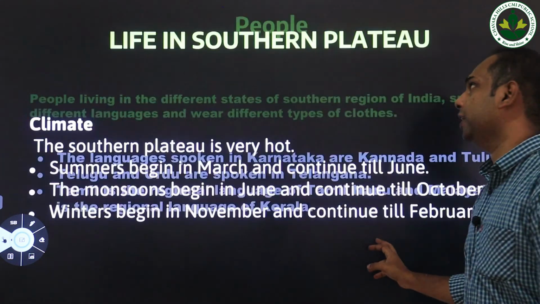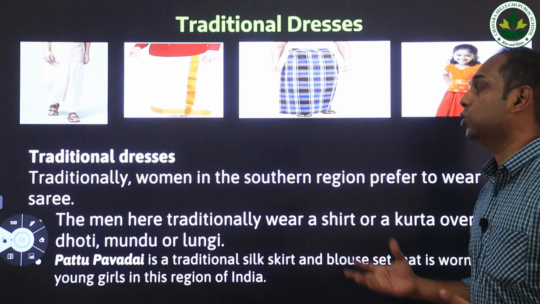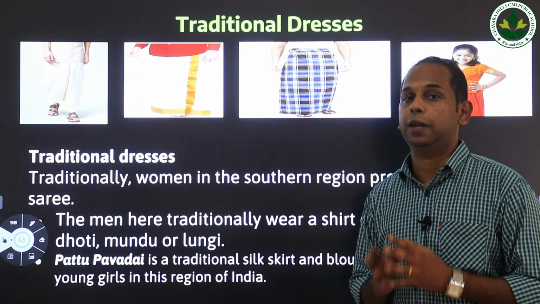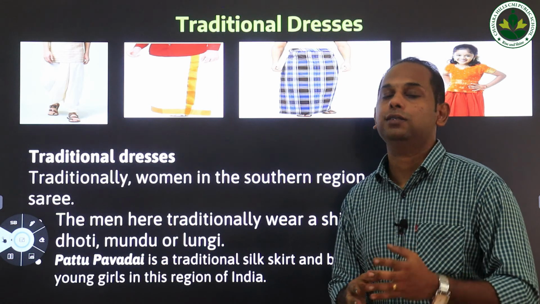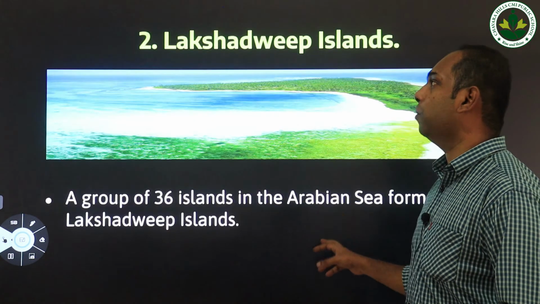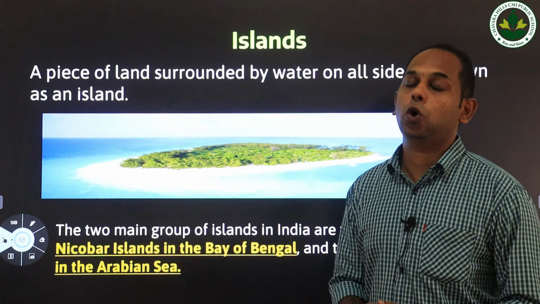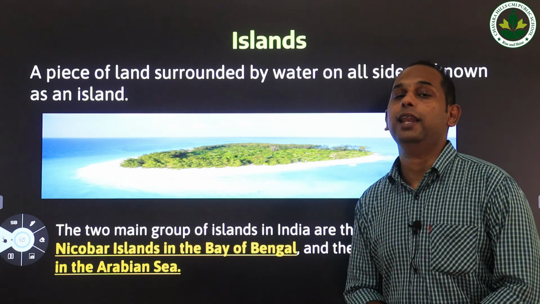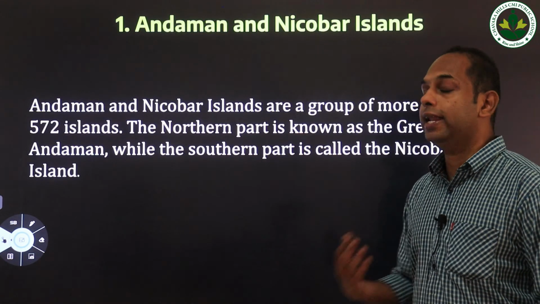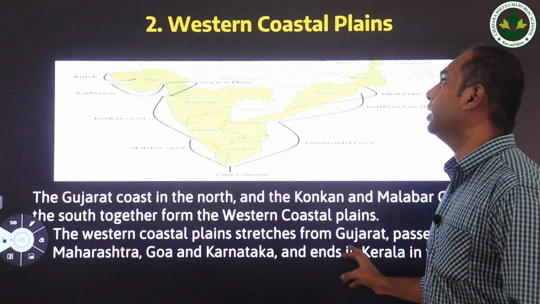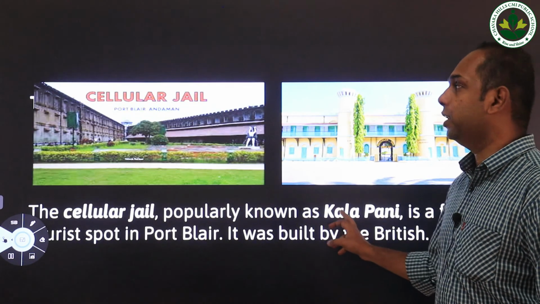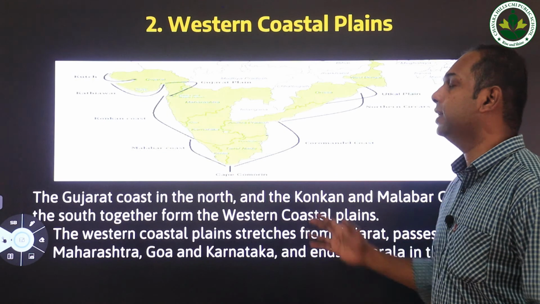In this chapter, first we studied the definition of a plateau and understood that the southern plateau is located in the southern part of India. After that we studied two divisions of the southern plateau: Central Highlands and Deccan Plateau. In today's class we studied about the Indian coastline, which is divided into western coastlines and eastern coastlines. Again we studied about islands of India, and finally the traditional dresses and the languages spoken in the southern region of India. So these are the main points given in the third chapter.